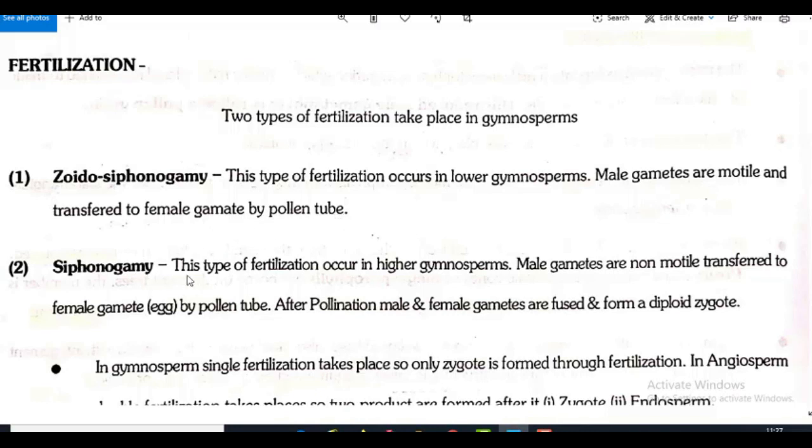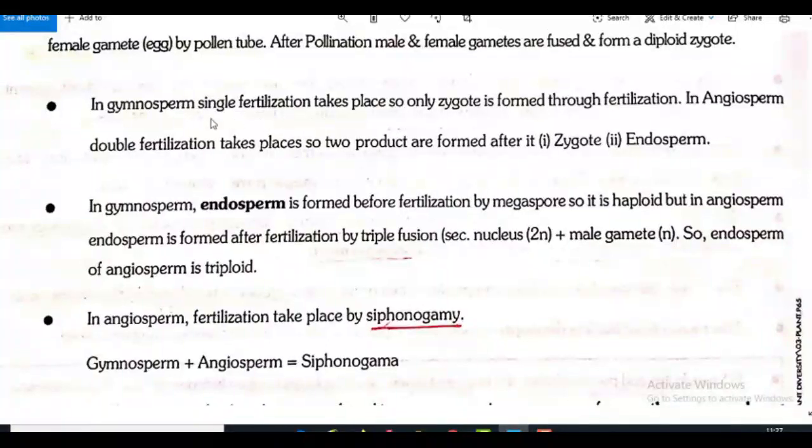Siphonogamy. This type of fertilization occurs in higher gymnosperms. Male gametes are non-motile, transferred to female gamete by pollen tube. So what's the difference you have to understand? In zoidosiphonogamy, male gametes were motile. But in siphonogamy, the male gametes are non-motile, and they are transferred to the female gamete by pollen tube, that is same. After pollination, male and female gametes are fused and form a diploid zygote. In gymnosperms, single fertilization takes place, so only zygote is formed through fertilization.